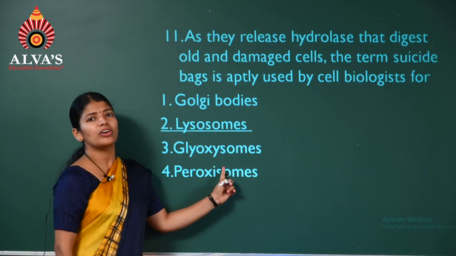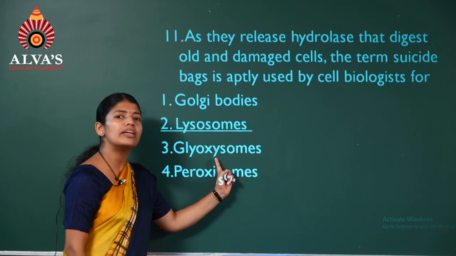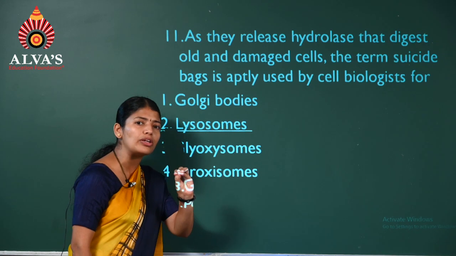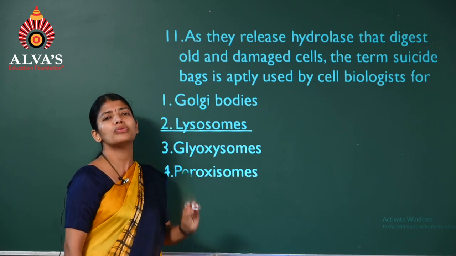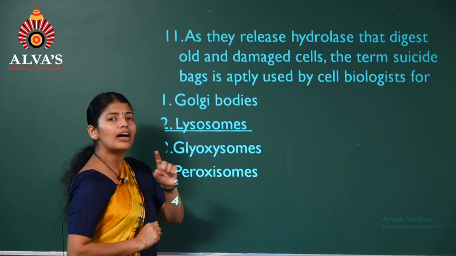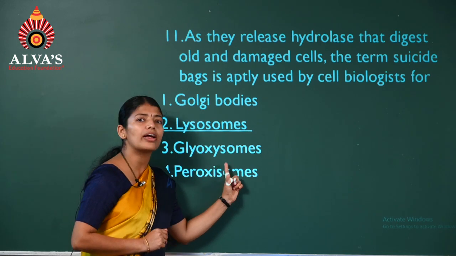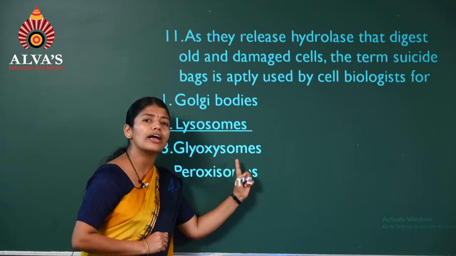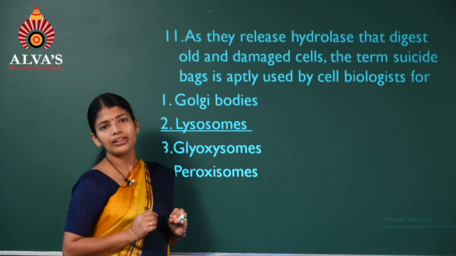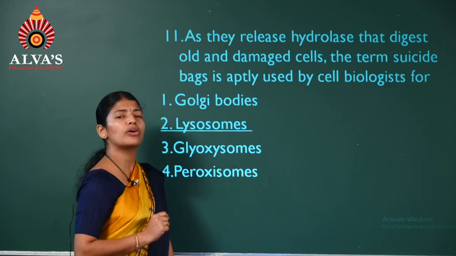Coming to the third option, glyoxysomes. What are these? These come under microbodies. What are microbodies? Microbodies are minute single membrane bound structures which are seen in eukaryotic cells. In the microbodies, there are different kinds. One among them is glyoxysomes. These glyoxysomes are involved in the breakdown of fats to form sugars. Where do you find the glyoxysomes?